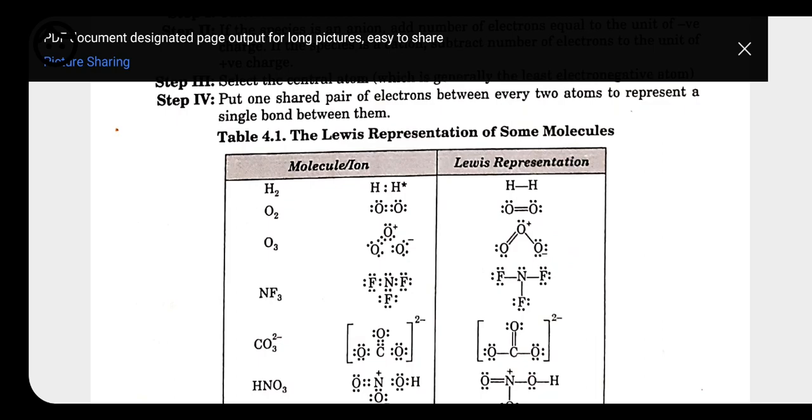See the structure of NF3, in which nitrogen has 5 electrons in its outermost shell. 3 are busy making bonds with fluorine, and 2 are taken as a lone pair. Students, for hydrogen we do not have any lone pair, because hydrogen has one electron which is busy in the formation of a bond. The electrons which participate in the formation of a bond are called the bond pair, but the electrons which do not take part in the formation of a bond are called the lone pair of electrons.